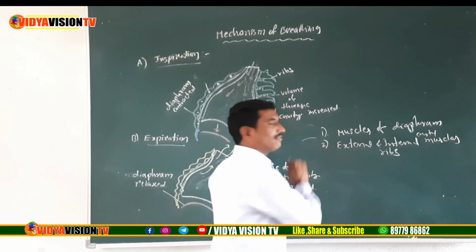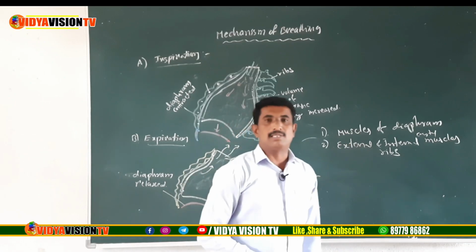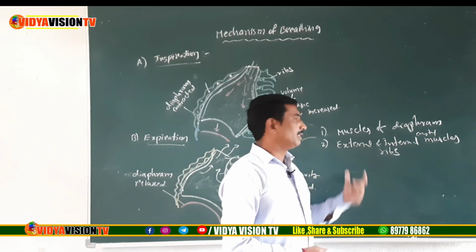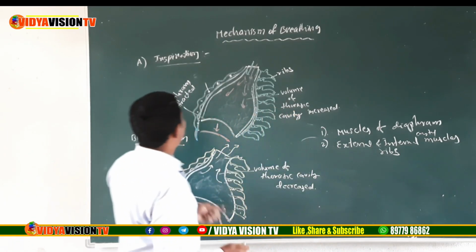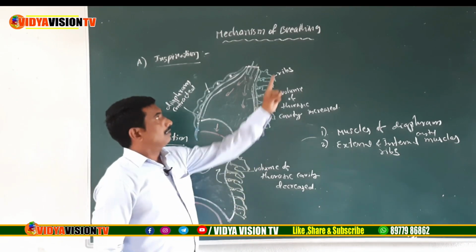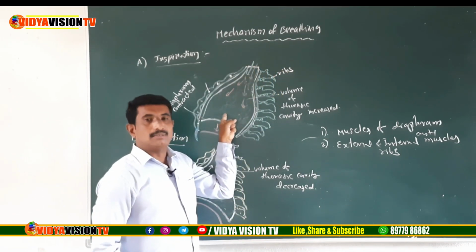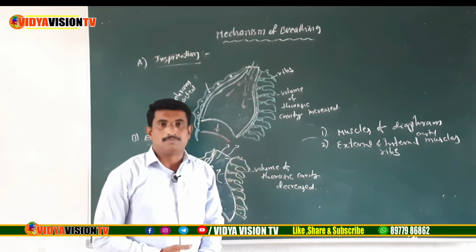Okay, these two types of muscles are involved in the mechanism of respiration. One is the muscles of diaphragm and the second one is the external intercostal muscles, children. Right. Now, what is the meaning of inspiration? Simple. Intake of air. The intake of air is called inspiration.